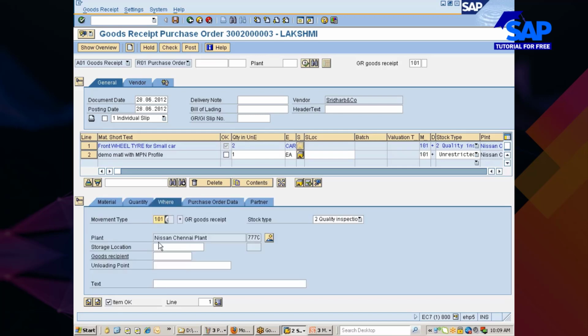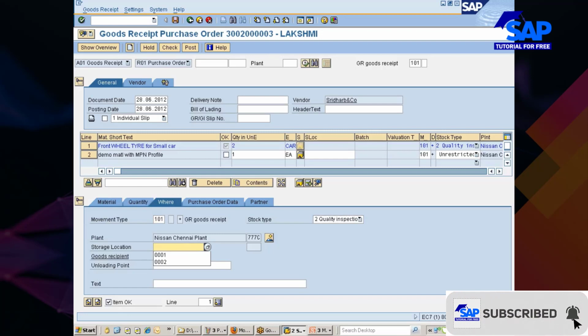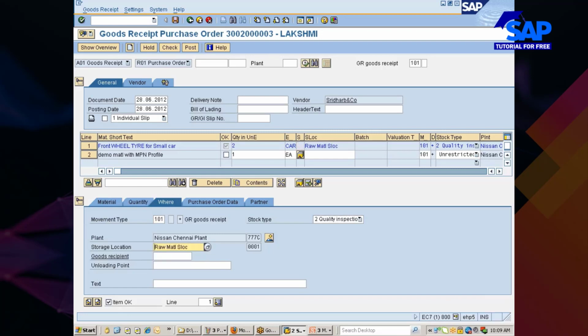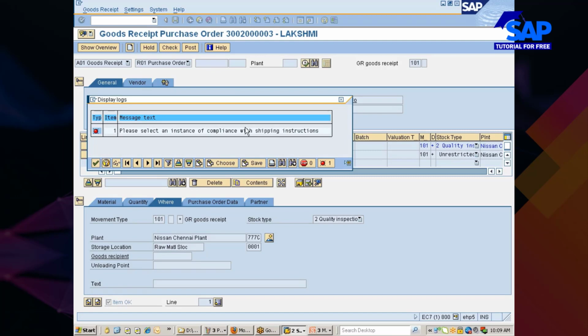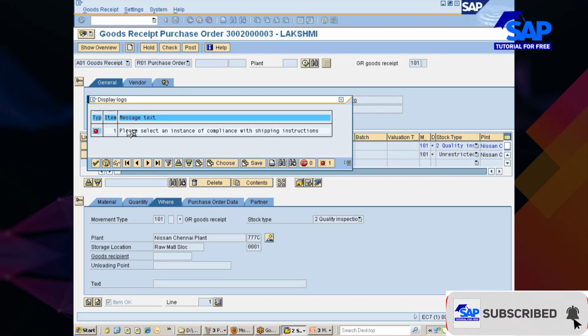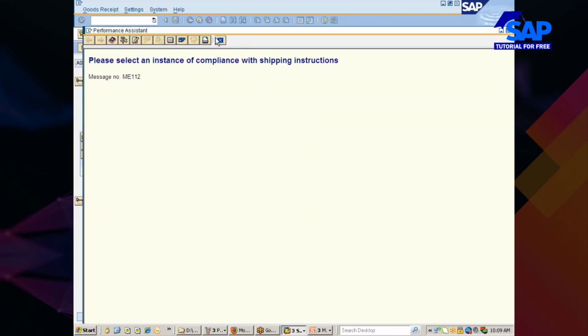Now, let me give the storage location. For example, here, I would go with check and, okay, shipping compliances.